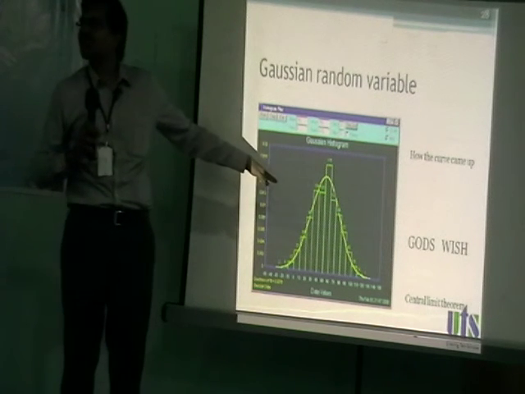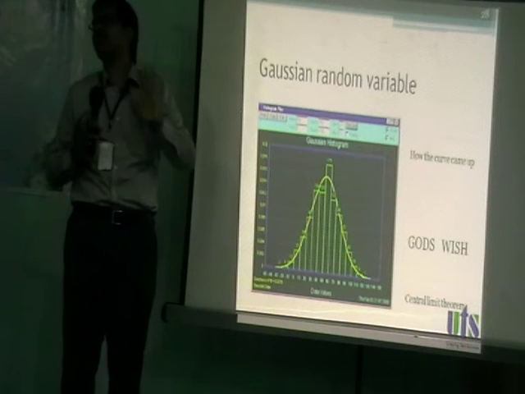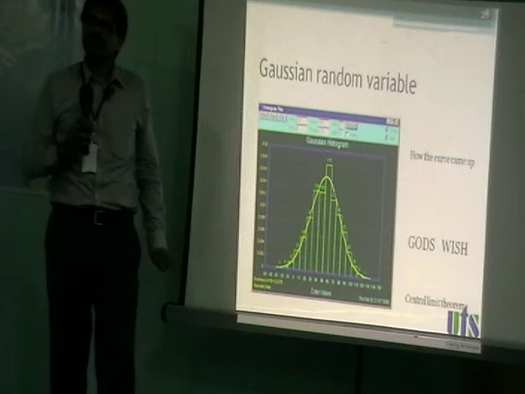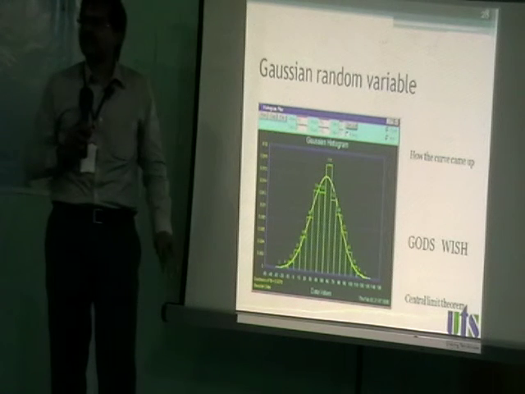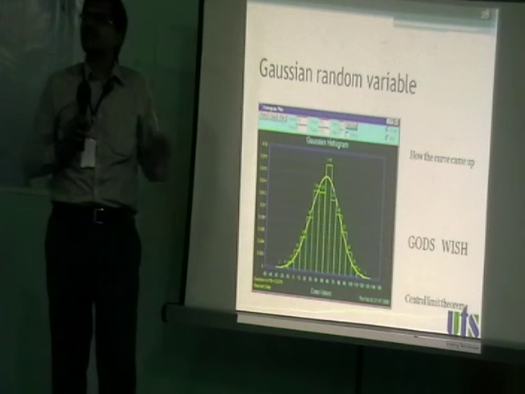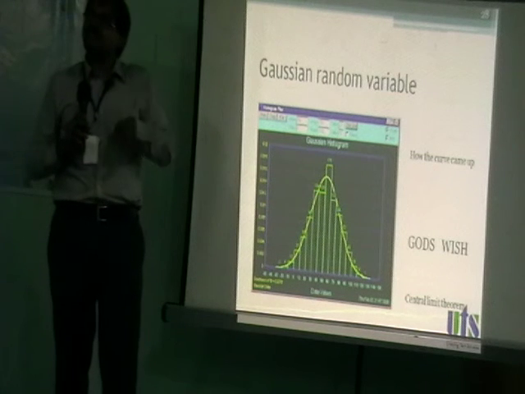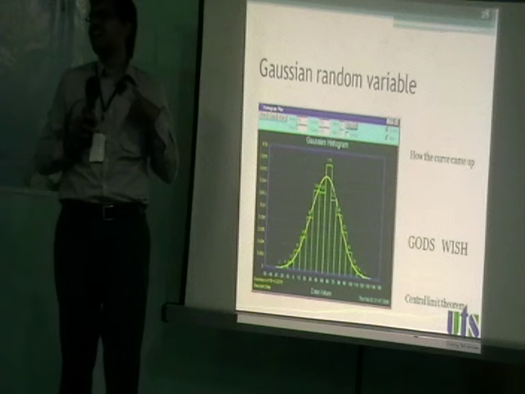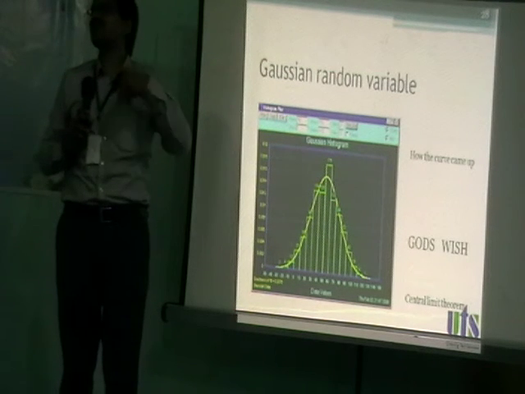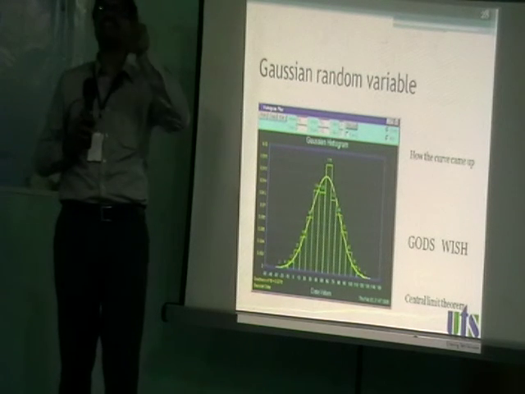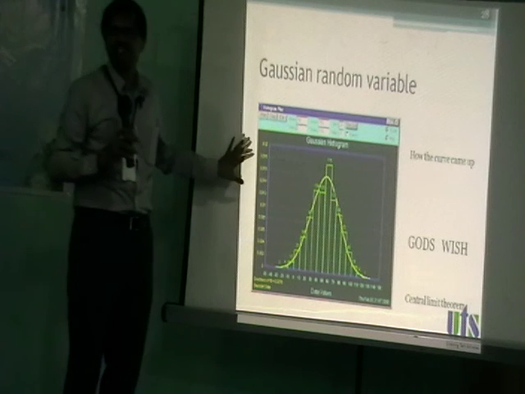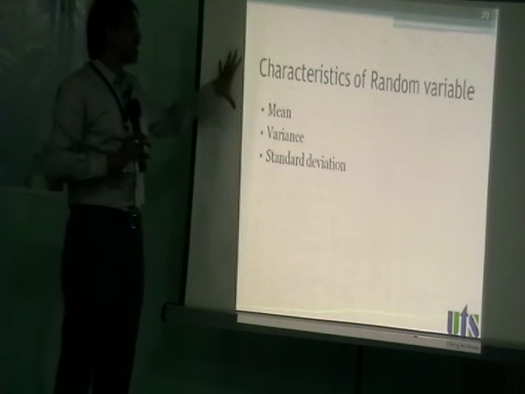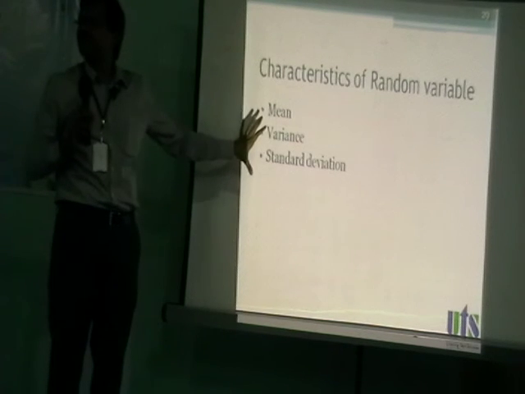Whether you like it or not, noise is an essential part of it. Why do we have to care about noise? It is everywhere, but that is not the only reason. Noise is random, and our information is also random. Out of the two randoms, one is our friend and the other is not. So we should know how to tackle that. The only thing that can help us is a distribution function. Now we study what are called the characteristics of randomness.